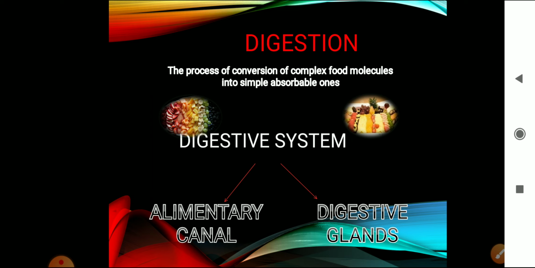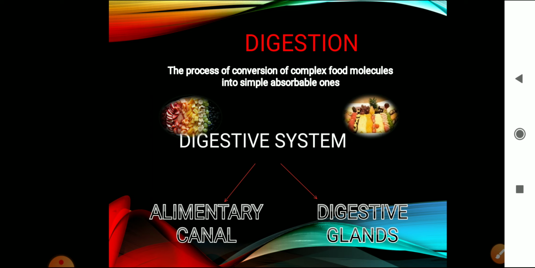It consists of various nutrients, right? Why do we eat food? We eat food to get energy. And from where do we get energy? We get energy due to the breakdown of these nutrients which are present in the food. So this complex food molecule, if we take chapati, it contains carbohydrates, it contains various minerals, right? So these food molecules have to be broken down into small particles which can be absorbed by the small intestine.